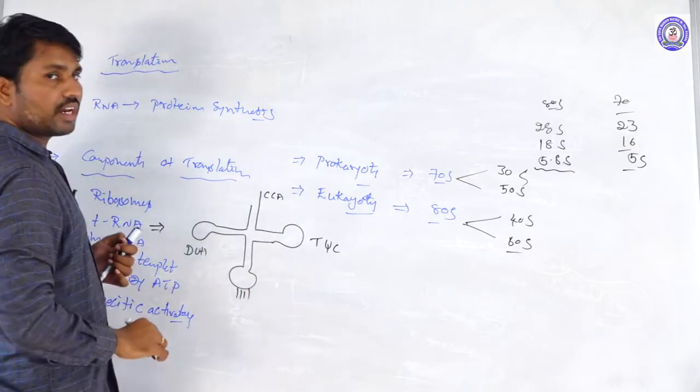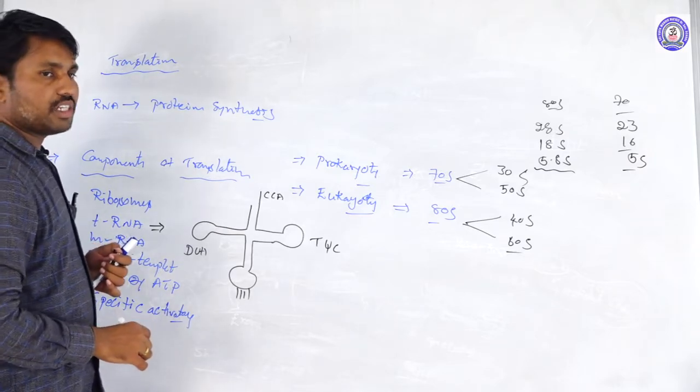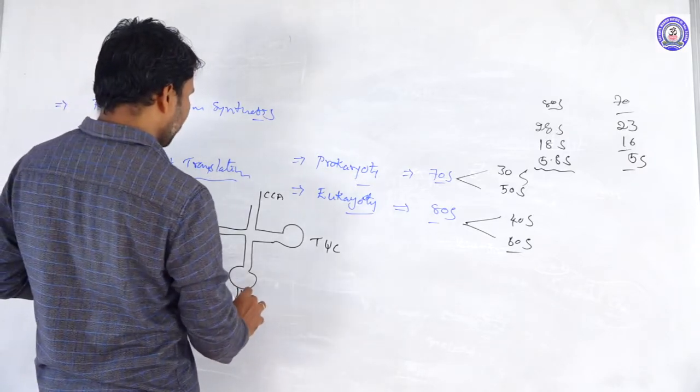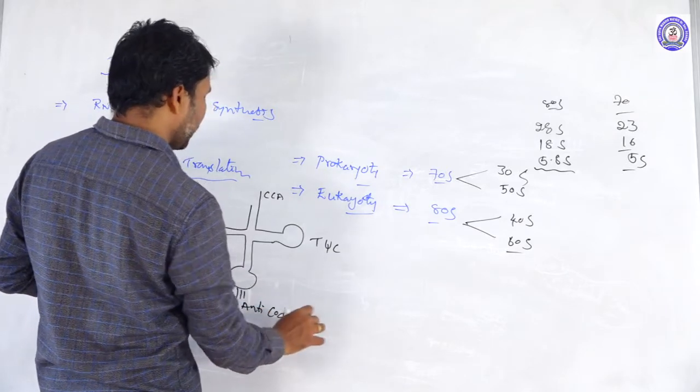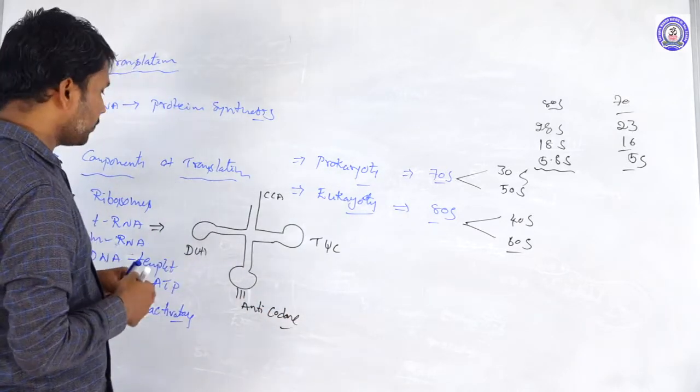The anticodon arm is the anti-coding arm.